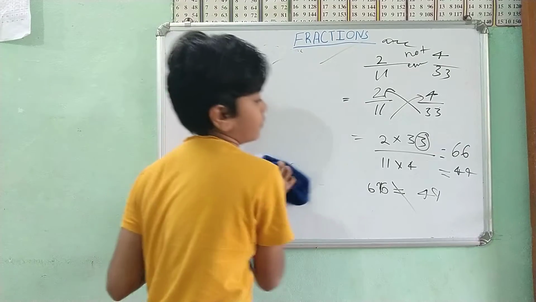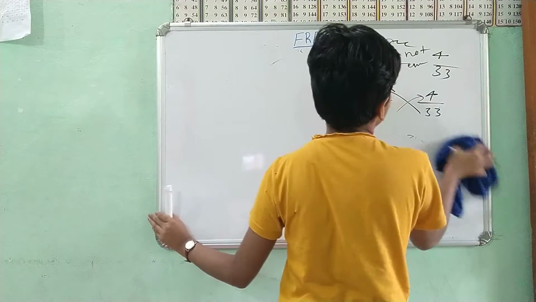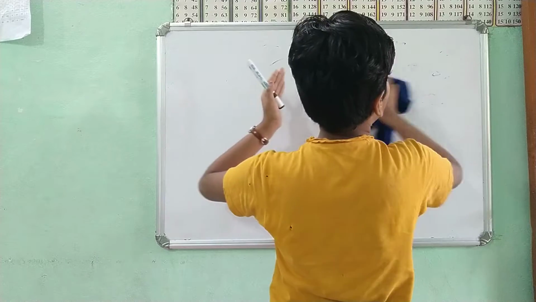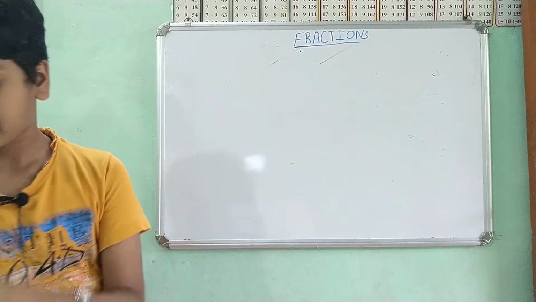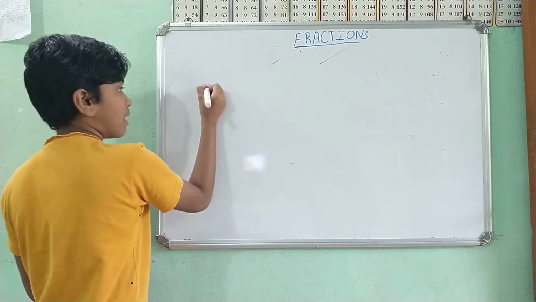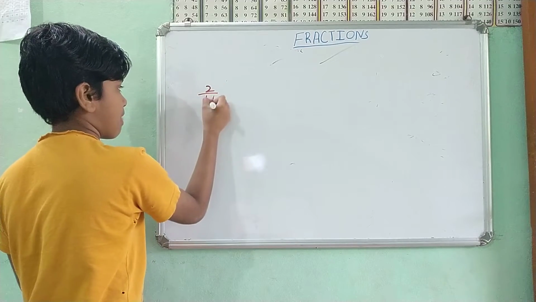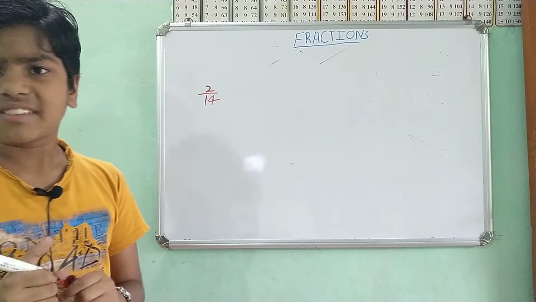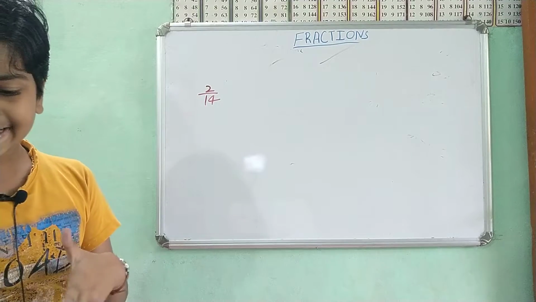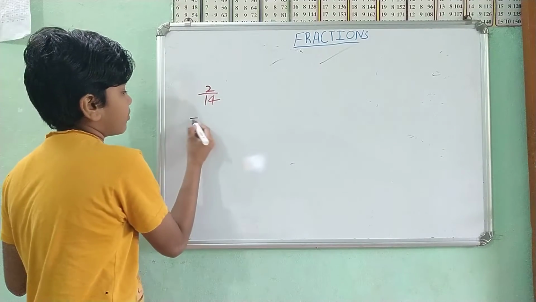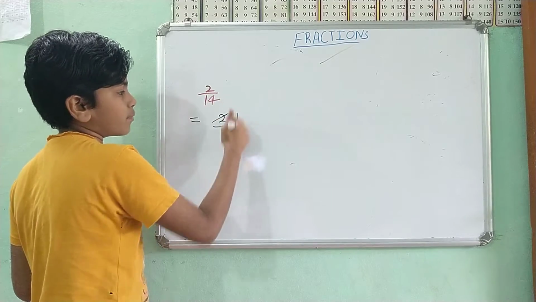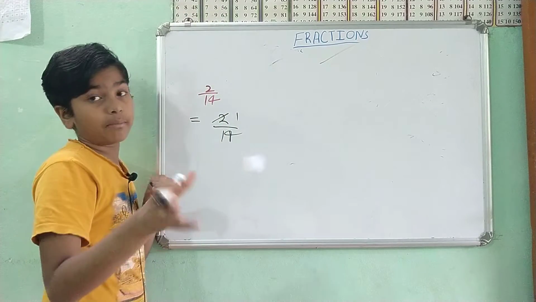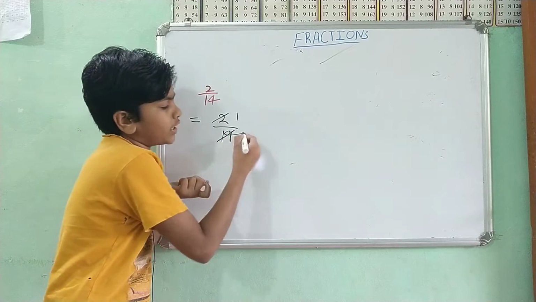Reduction. Reducing a fraction means, for example, 2 by 14. Easy peasy. Here you can check directly. First we check the 2 table: 2 ones are 2, 2 sevens are 14.